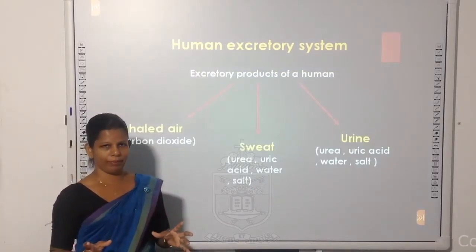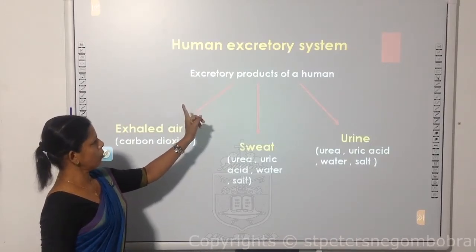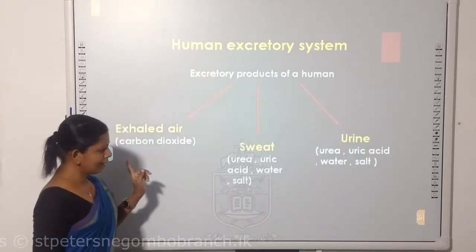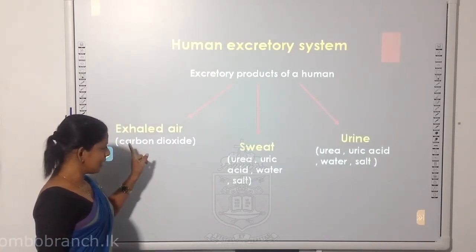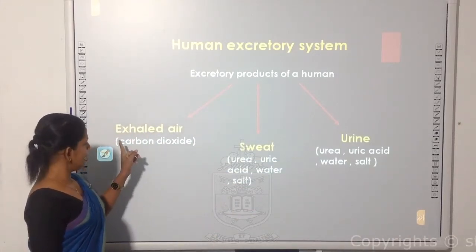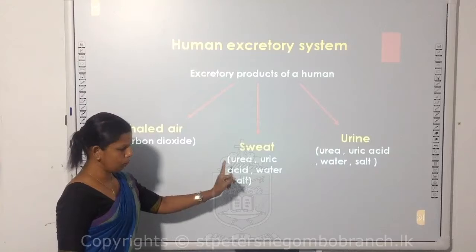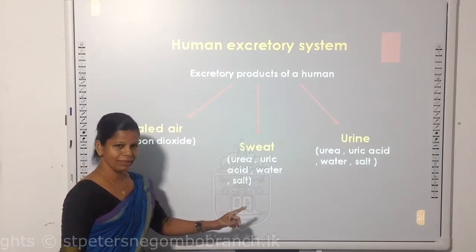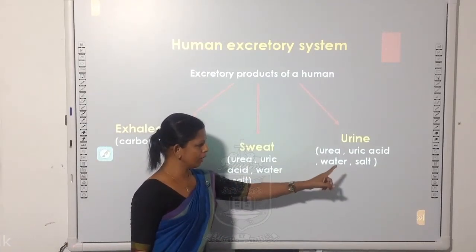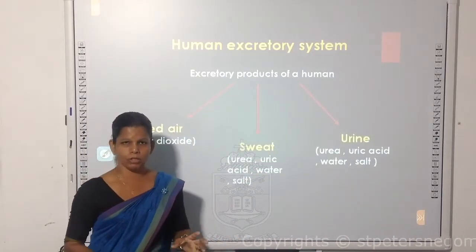So my dear children, under the human excretory system we are going to talk about the excretory products of a human. There are three: in exhaled air, sweat and urine. What does exhaled air contain? Carbon dioxide gas. In sweat: urea, uric acid, water and salt. And in urine: urea, uric acid, water and salt. Those are the excretory products of a human.